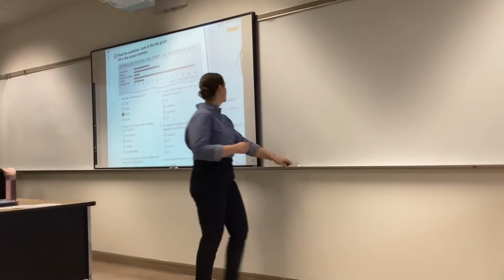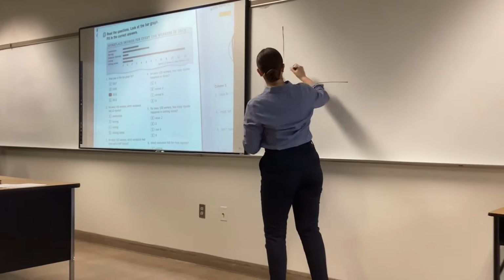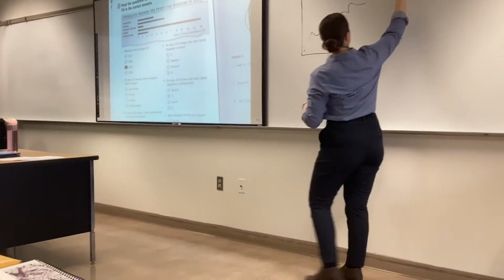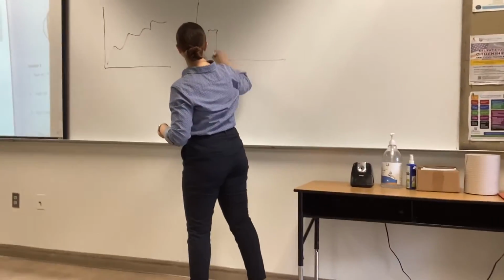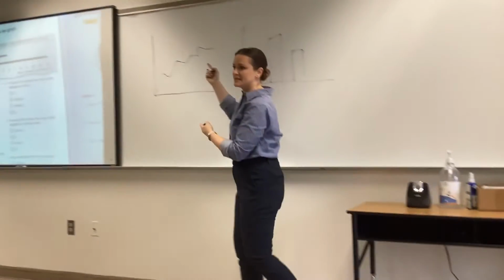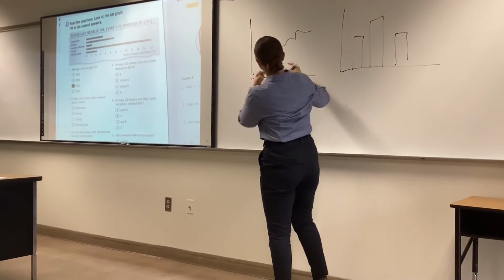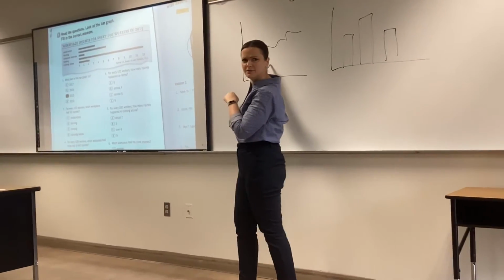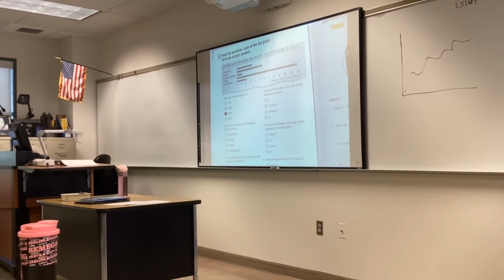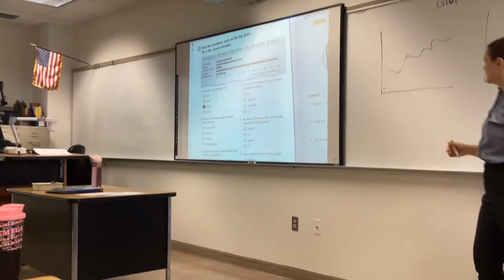So let's talk about a graph. We can have many different kinds of graphs, right? These are graphs. This is a line graph, I think. Yes, this is a bar graph, right? This is a bar. And this is a line.